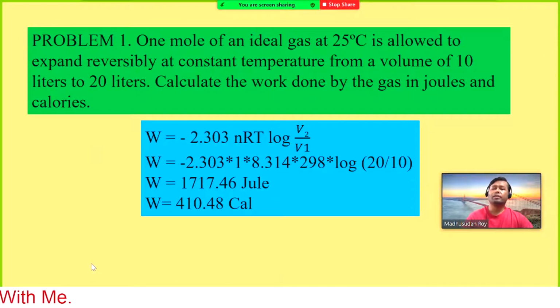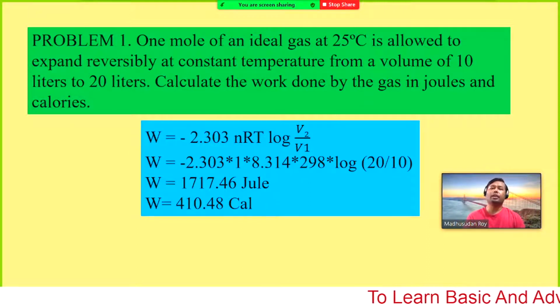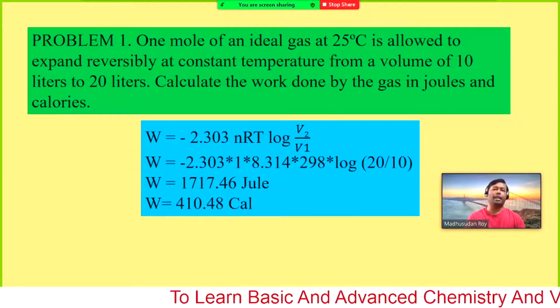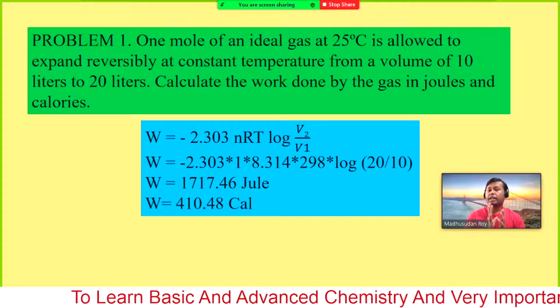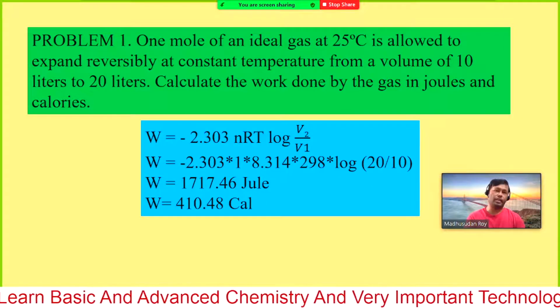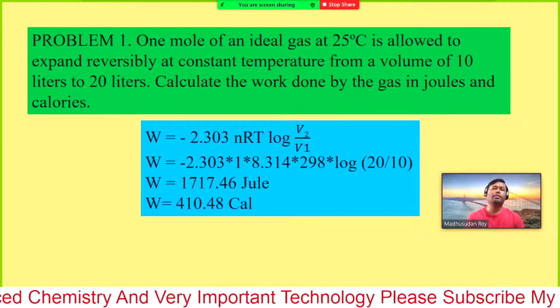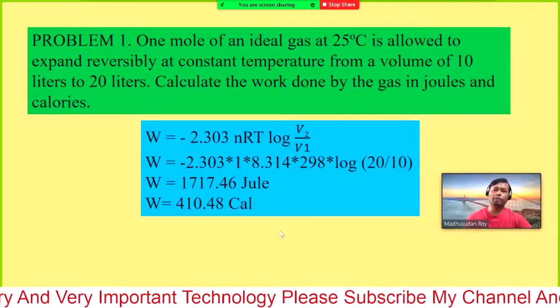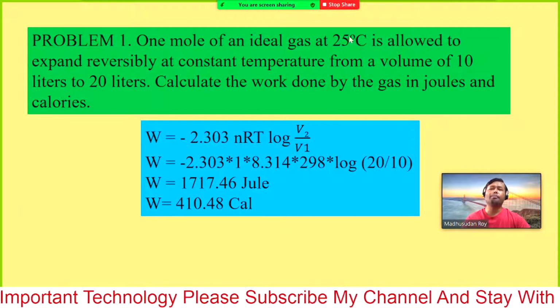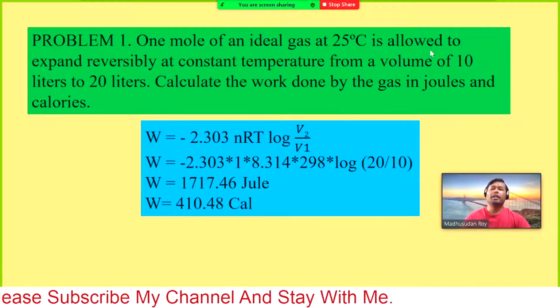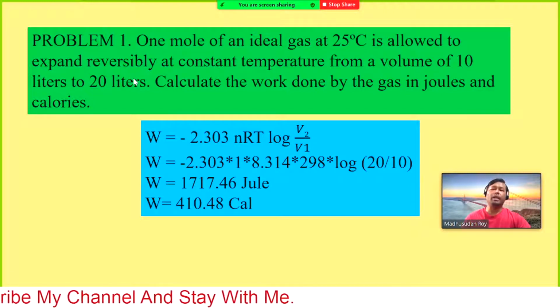Now we will see a very small mathematical problem. 1 mole of an ideal gas at 25 degrees Celsius is allowed to expand reversibly at constant temperature. Constant temperature means an isothermal process. The temperature will not change at all, so at 25 degrees Celsius it is allowed to expand reversibly.